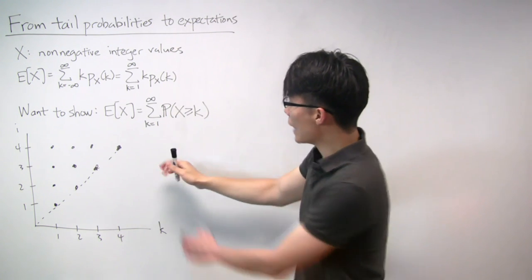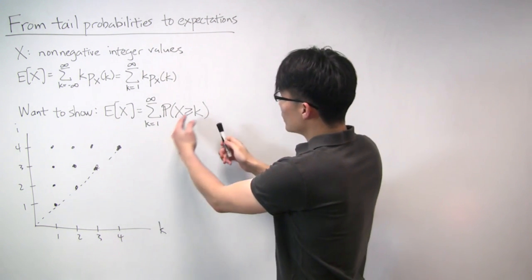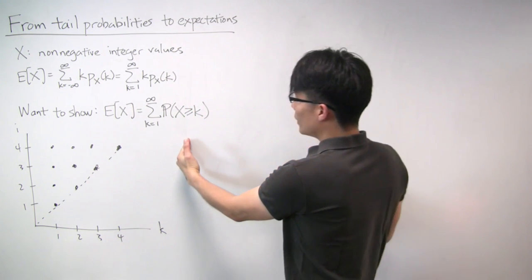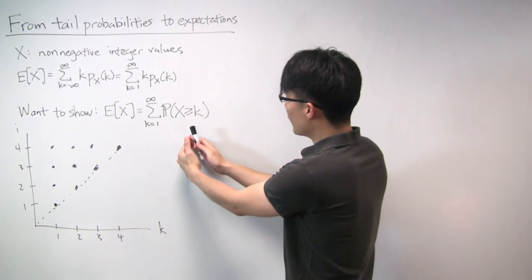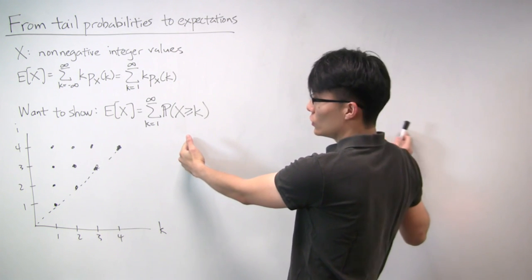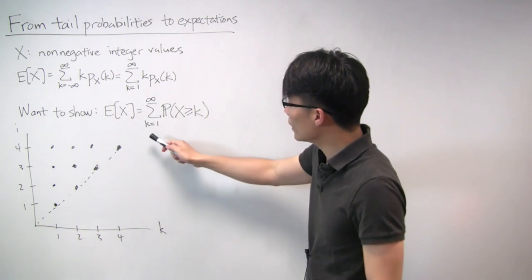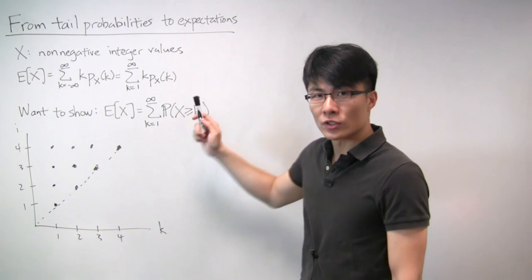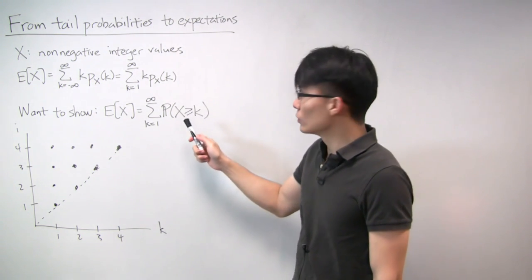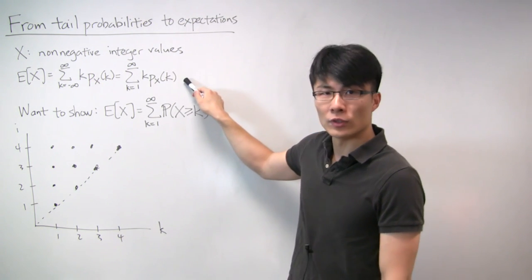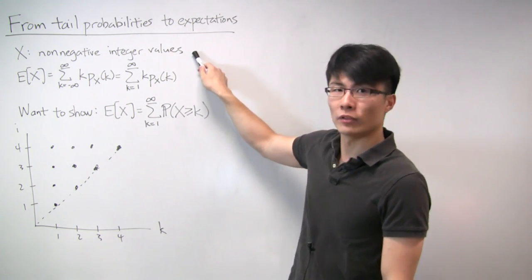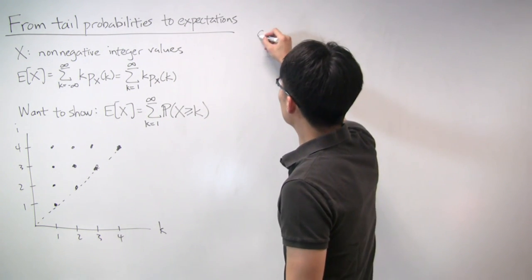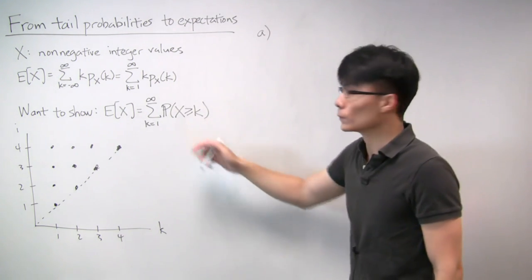So imagine that you have a PMF, and you take a k value, and this will take everything to the right of that k value. So you can imagine that this is some sort of tail of the distribution. Now you sum this from k equals 1 to infinity, and as it turns out, as we'll show very soon, these two actually give you the same value for this class of random variables. All right, so let's get started. Part A is to show that this is true.